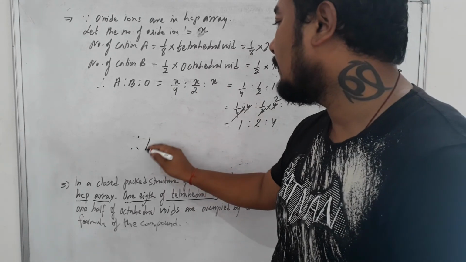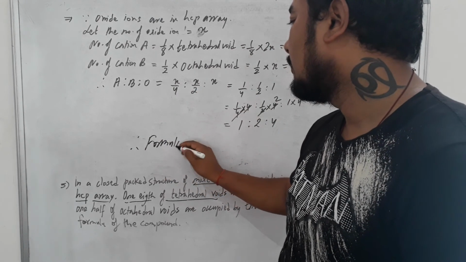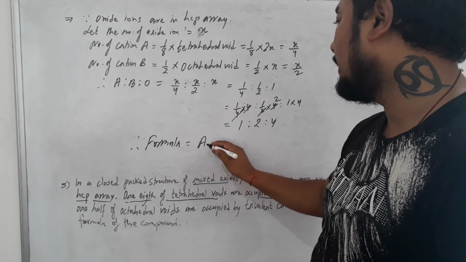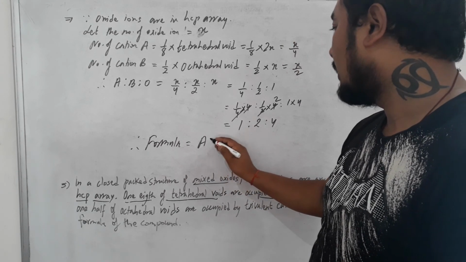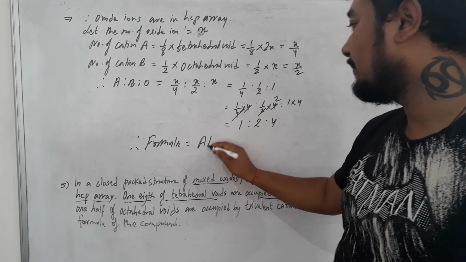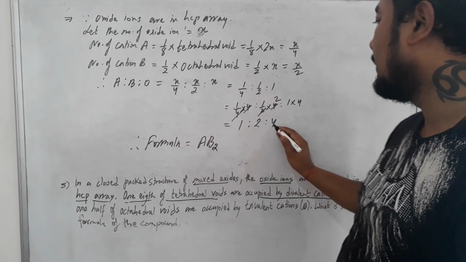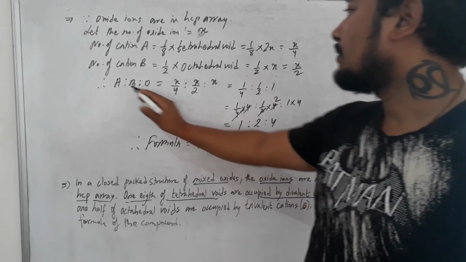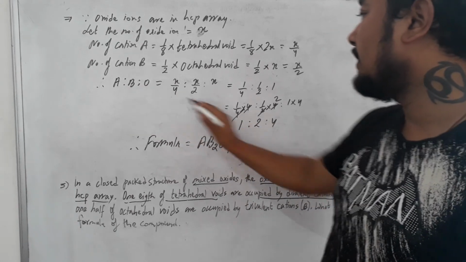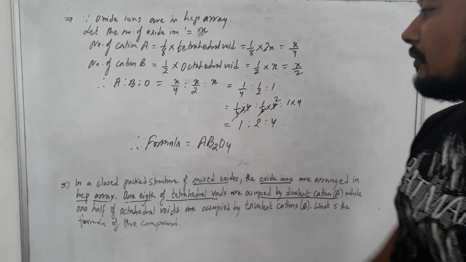So what will be the formula of the compound then? The formula of the compound will be: A is 1, B is 2, O is 4. So A1B2O4 is the formula.